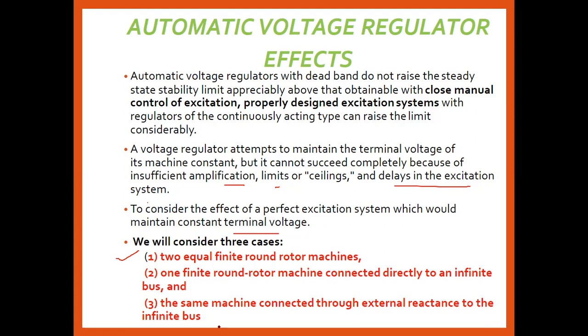Number three, the same machine connected through an external reactance to the infinite bus. We will discuss all three cases one by one, and how, from these three cases, we can maintain the terminal voltage with a perfect excitation system.